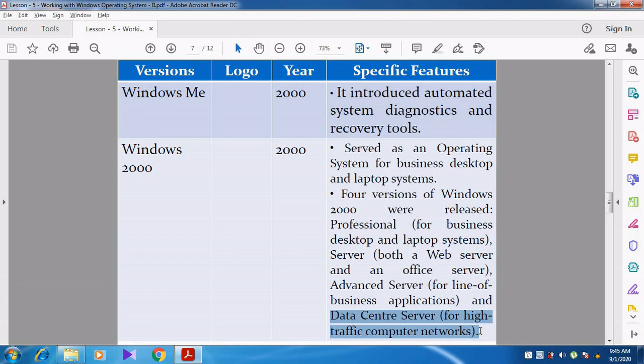Each and every client will access that particular system, so at that time it is used to respond. So those high traffic systems are installed with Microsoft Windows 2000 Data Center Server, right?